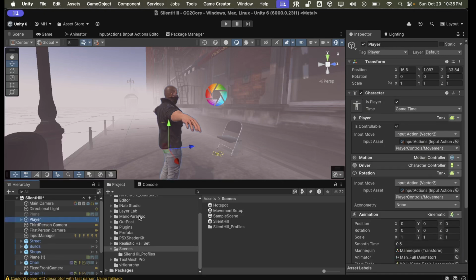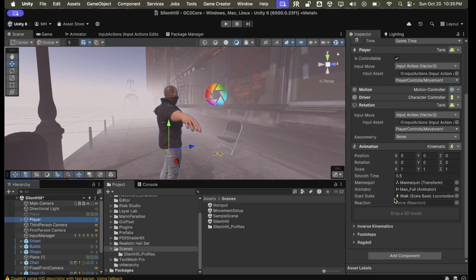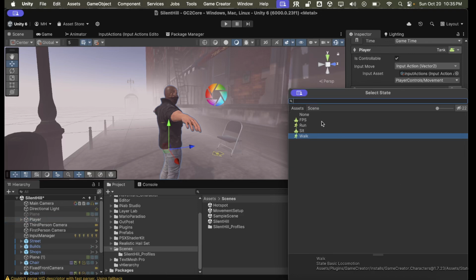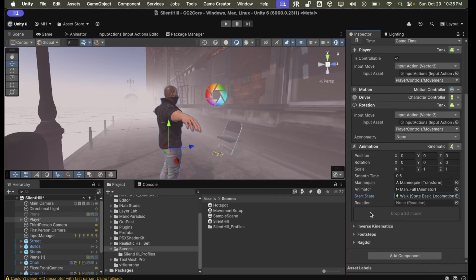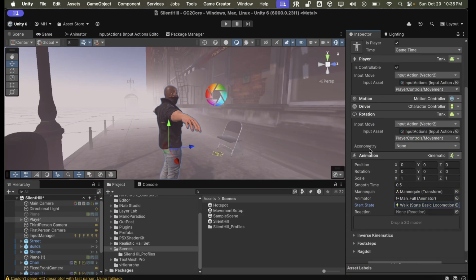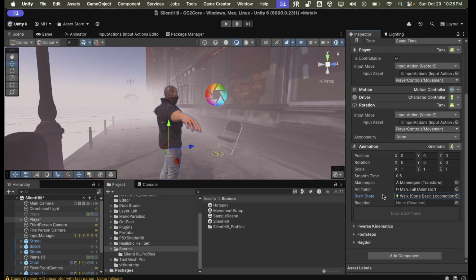Because by default, when you create a player, its default start state is set to run. This will be set to none, but there are some states that come with Game Creator 2. By default, you get a run, a sit, a walk, and an FPS. By default, it's set to run because the player speed is set to 4, I think.